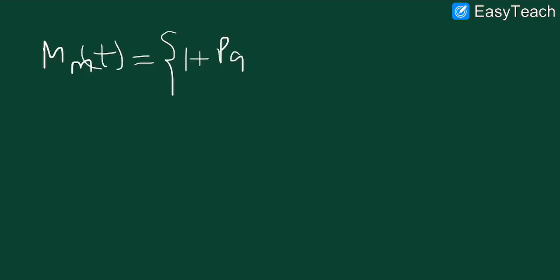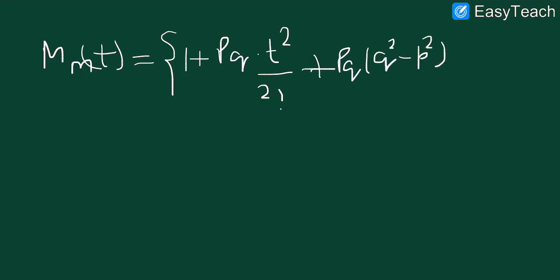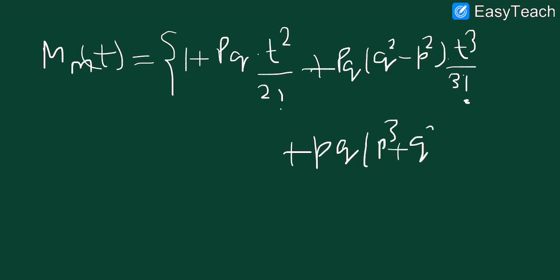So it will be pq t square upon 2 factorial plus pq (q minus p) t cube over 3 factorial plus pq (1 plus 3pq) t power 4 upon 4 factorial and so on. We are not interested in the higher terms.